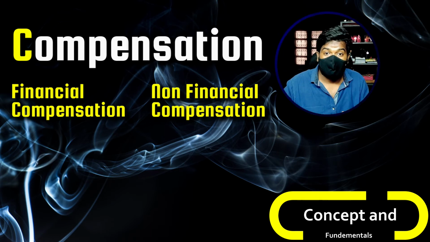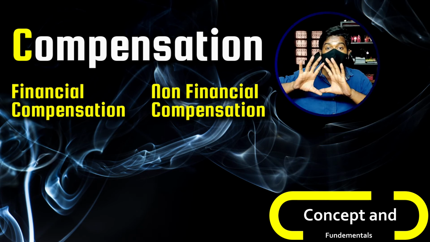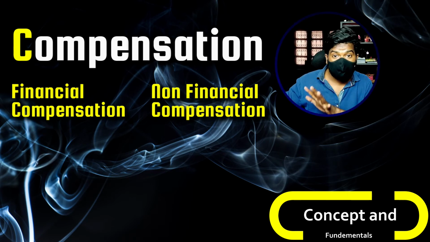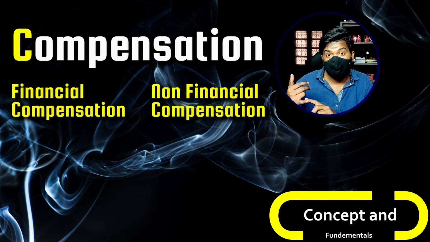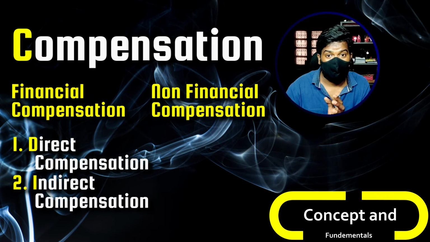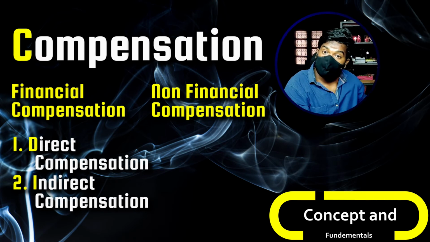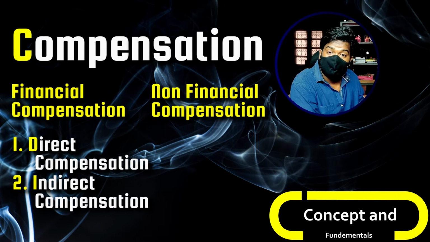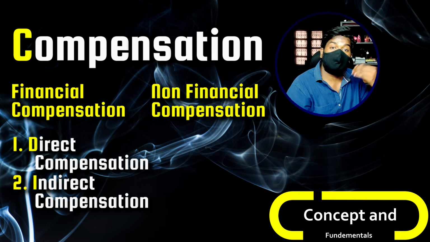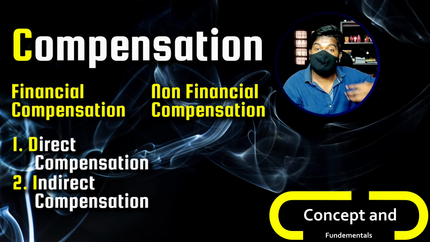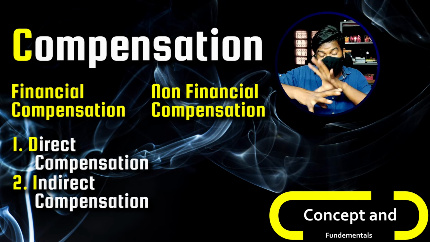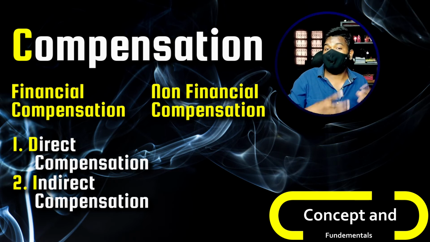So basically, this entire compensation is of two types: financial compensation and non-financial compensation. Within the financial compensation, we again have two types, where the first type refers to all the direct monetary part, and the second refers to the indirect monetary part. Whereas in non-financial compensation, there is no monetary value involved. There you have things like status, recognition, and giving employees the opportunity to take part in management decisions. I have broken down this entire concept for you before we enter into the theory part.